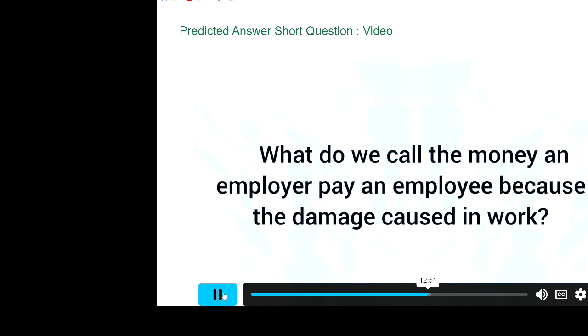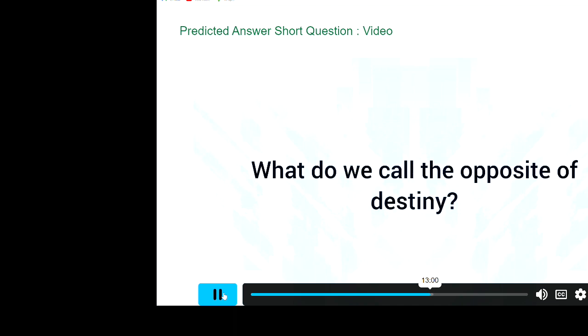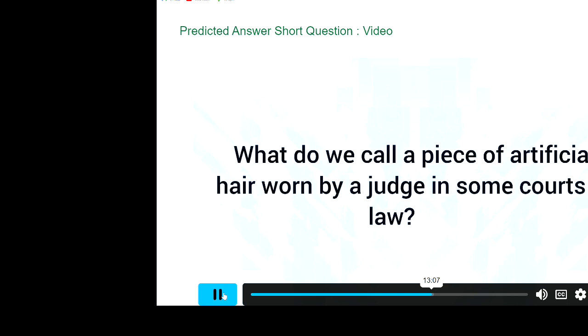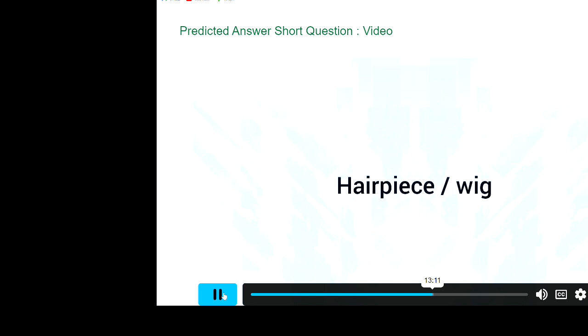What do we call the money an employer pays an employee because of the damage caused in work? Compensation. What do we call the opposite of destiny? Free will. What do we call a piece of artificial hair worn by a judge in some courts of law? Hairpiece, wig.